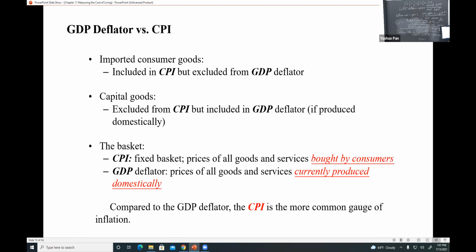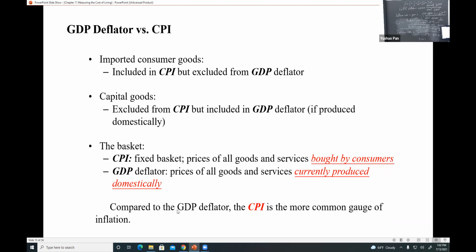That's the second difference. So the CPI fixes the basket, the price of all goods and services bought by consumers. Again, CPI is the measurement of cost, so for cost we consider the consumer here. And for the GDP deflator, that's the income produced within the country or within that year, the prices of all goods and services currently produced domestically.